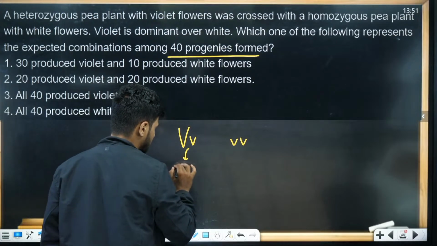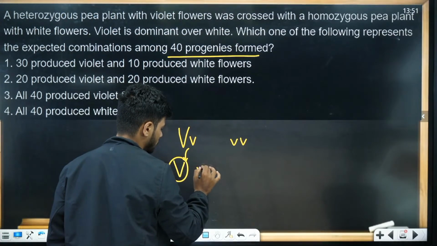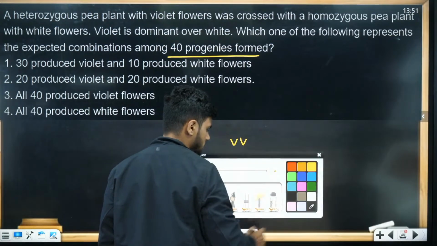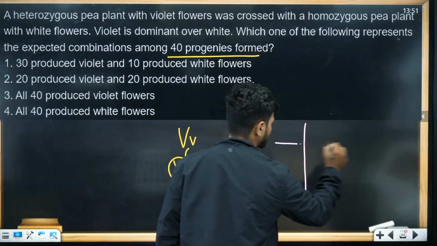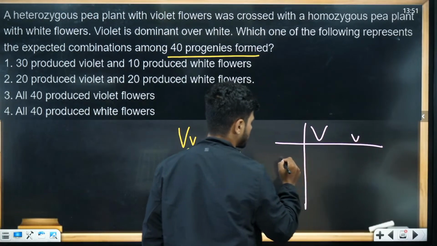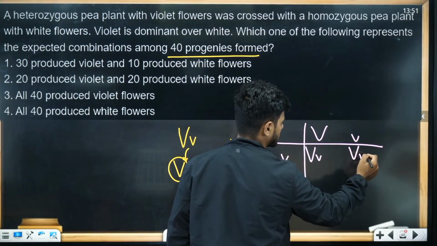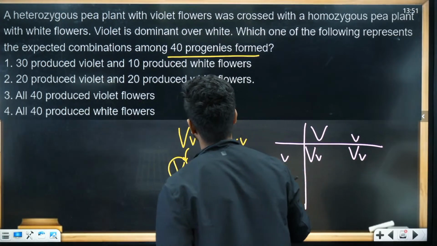What are the gametes here? Capital V, small v. Here we have small v. Let's do the cross, students. Capital V, small v, small v. Capital V, small v. Capital V, small v.